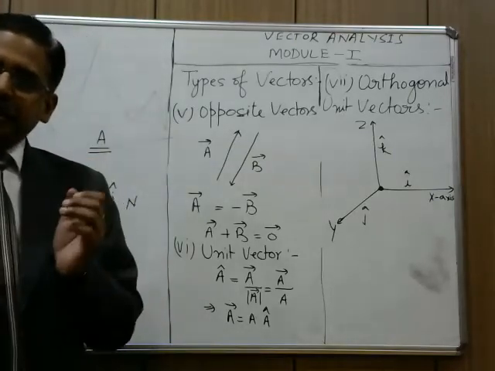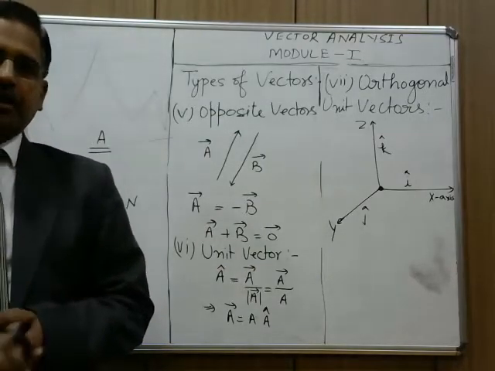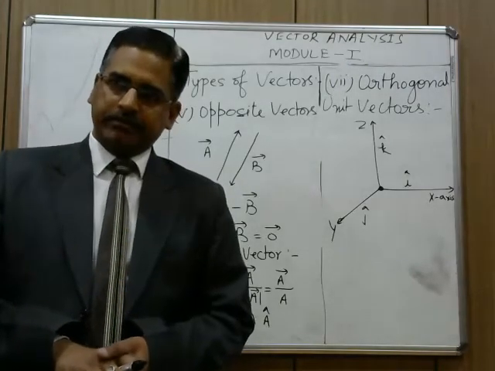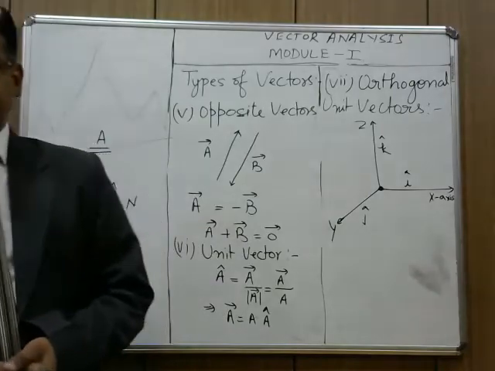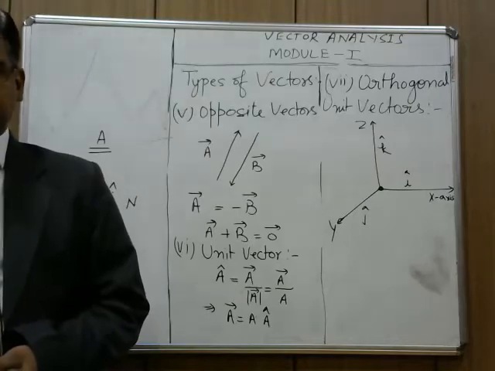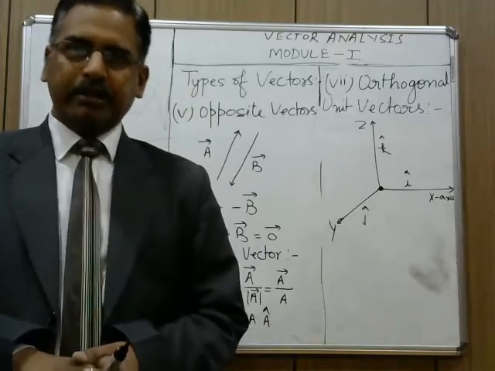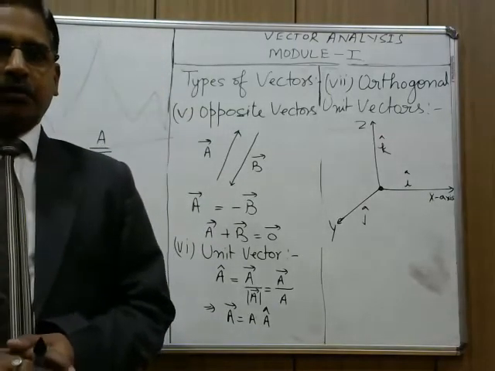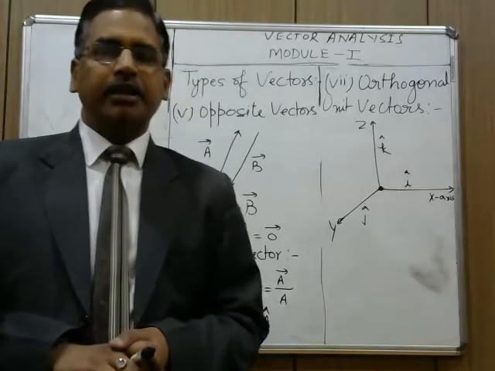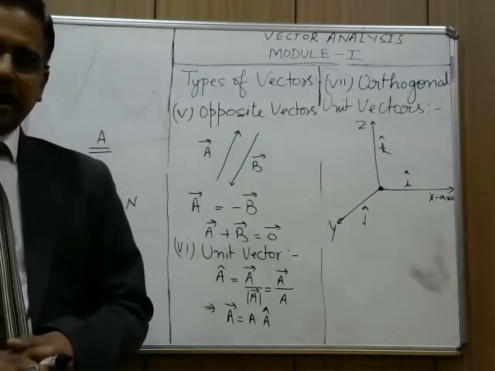Since the three axes are perpendicular to each other, these unit vectors are also perpendicular to each other, and therefore they are known as orthogonal unit vectors. Once again, unit vectors have magnitude 1 and give the sense of direction. So today I will conclude with this. You need to learn about vector quantities, find the differences between scalar and vector quantities, how to represent vector quantities, and the different types of vectors taught. Go through these definitions, try to understand them.